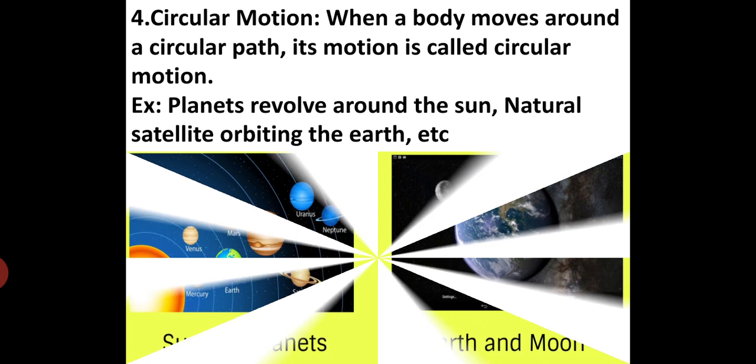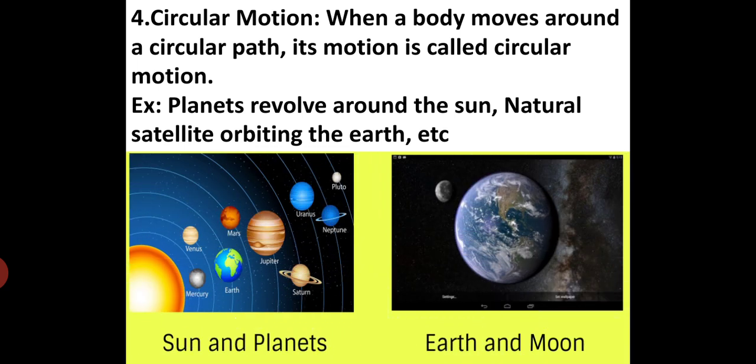So next is circular motion. When a body moves around a circular path, its motion is called circular motion. For example, planets revolve around the sun. A natural satellite orbiting the earth is also an example of circular motion. So it moves in a circular path.